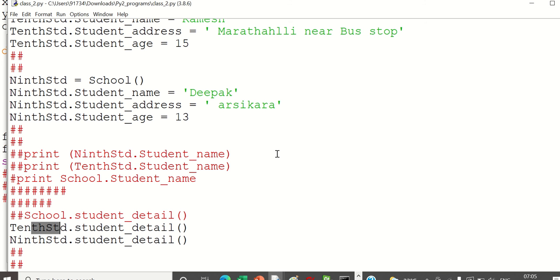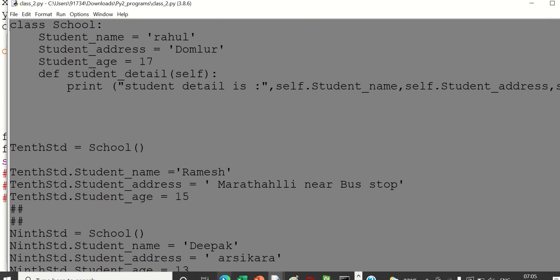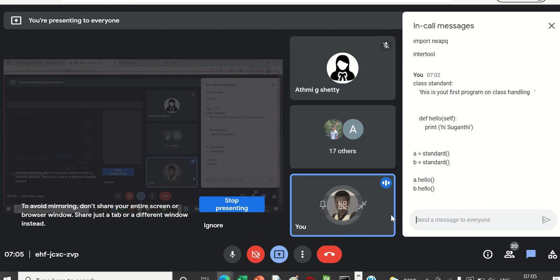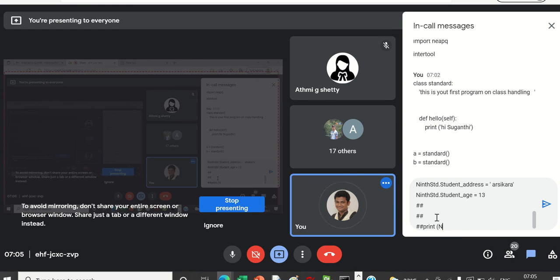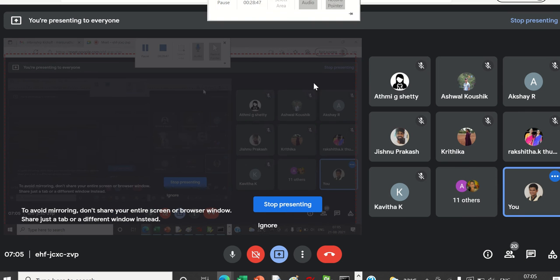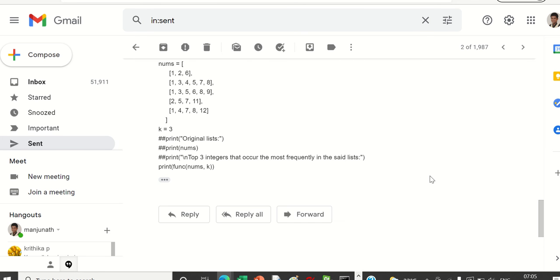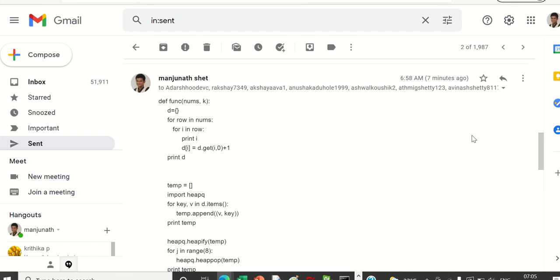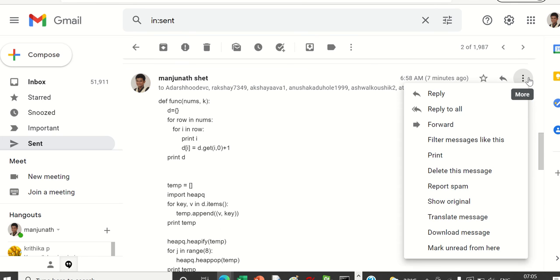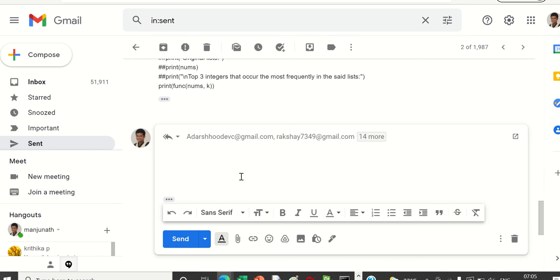I will share this code also. You guys can run it. Try to understand that also. Oh, it will not do everything, is it? Okay, let me mail it then. You can just put your email ID. I think I have not added you. If you are there, just share me your email ID. I'll add right away now. You can put it in the chat.